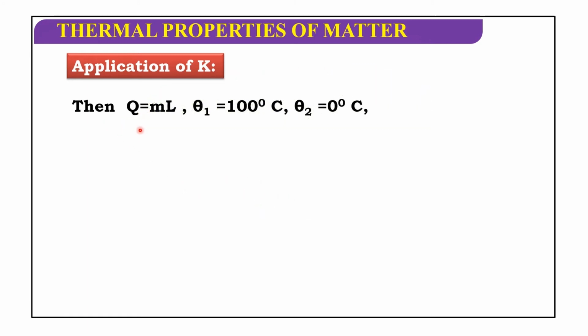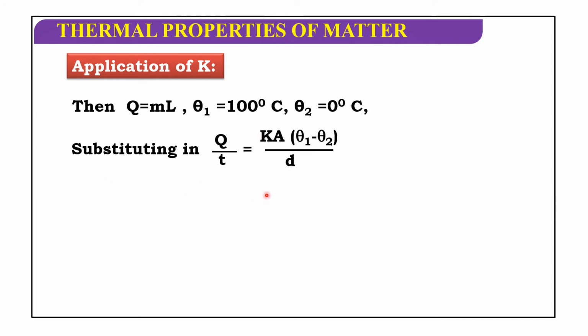Then Q is equal to mL, and theta 1 is equal to 100 degree centigrade and theta 2 is equal to 0 degree centigrade. Substituting in Q by t is equal to K A into (theta 1 minus theta 2) by d.